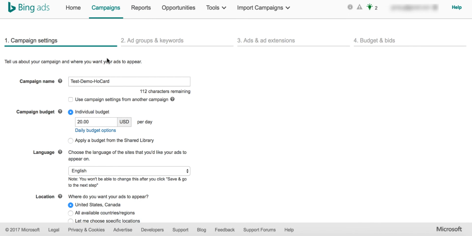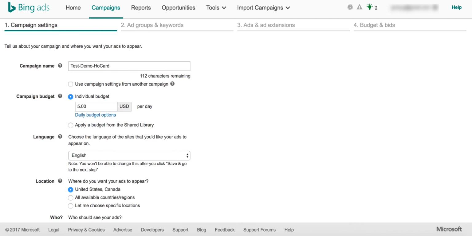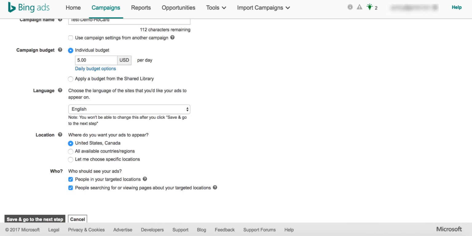I'll just come back to the campaign setup for now. And if you're just starting off, don't go beyond $5. It's pretty much standard. Many people keep testing with $5, and I have also seen the CPC rates or the bid rates are not that high, so you don't really require more than $5 at this point in time. So just start it off with only $5.